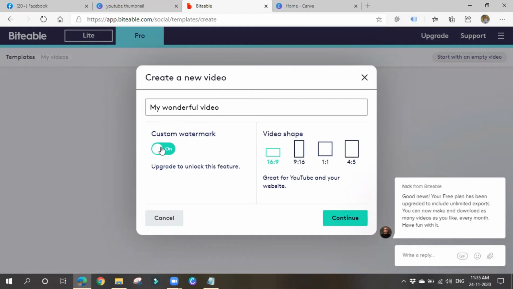See, custom watermark. Do you want a watermark or not? If you turn on this watermark, the text Biteable will be appearing in the background like a watermark. Please turn off this feature. I'll go with off only. Don't go with on. Then something, my wonderful video and all. You can also choose the shape, whatever shape you want for your video. Continue.